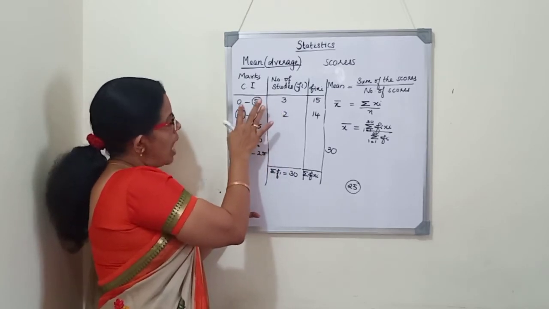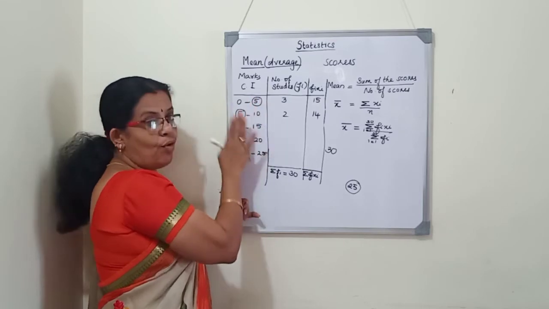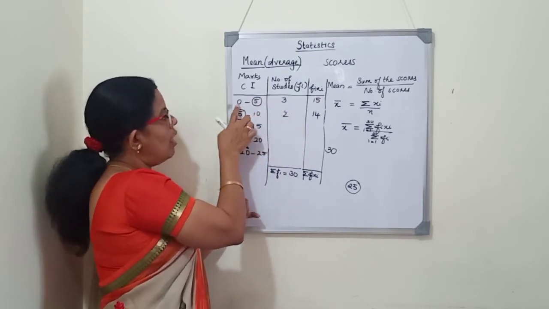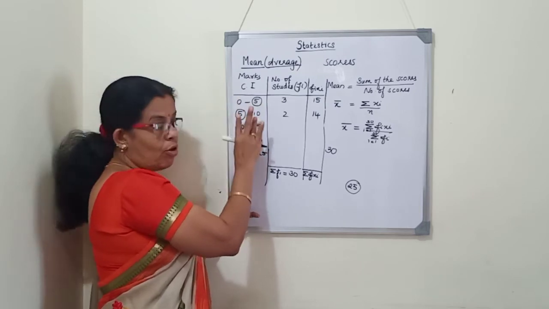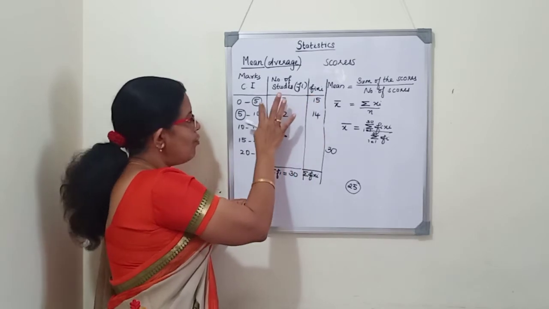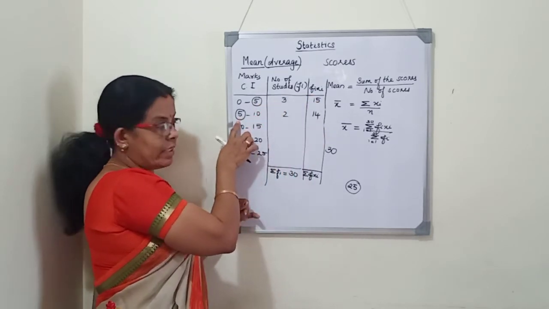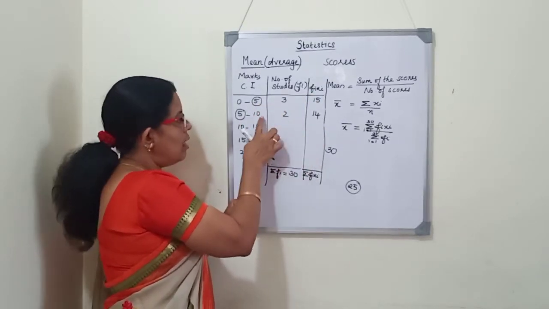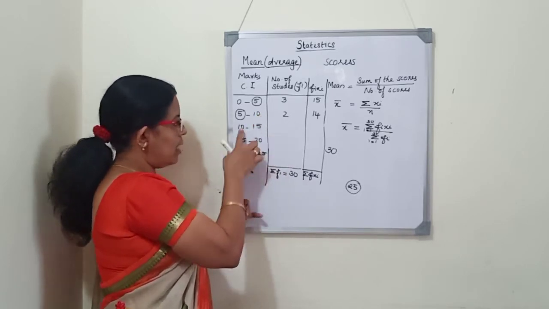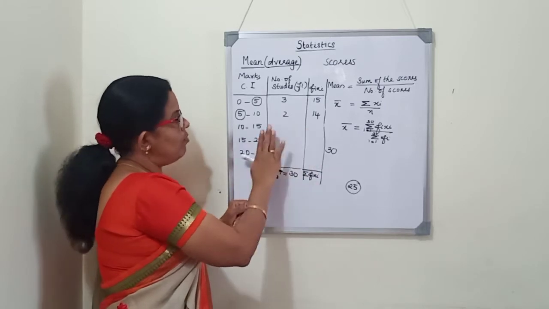That is, marks from 0 to 4 will be considered in the first class interval. We had already learned this in the previous classes. So how many children got 0 mark, 1 mark, 2 marks, 3 marks and 4 marks will be written here. Mark 5 will be considered in the next class interval. In the same way, in the next class interval, the upper limit is 10, and this number 10 will be considered in the next class. So like this we will write.